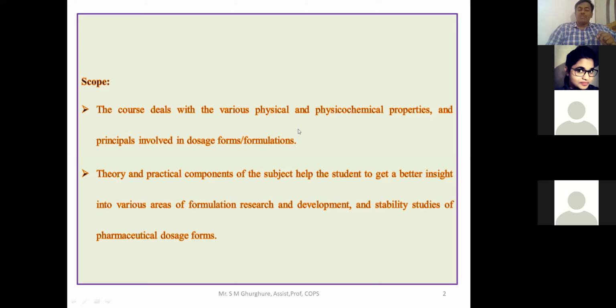Now the first scope is to investigate the physical and physico-chemical properties and principles involved in the dosage form as well as in formulation. Suppose you want to prepare a tablet, for example a solid dosage form. Then before preparation of a solid dosage form, you first have to investigate the characteristics of the dosage form, and the different types of ingredients used in its preparation. First you have to see it.